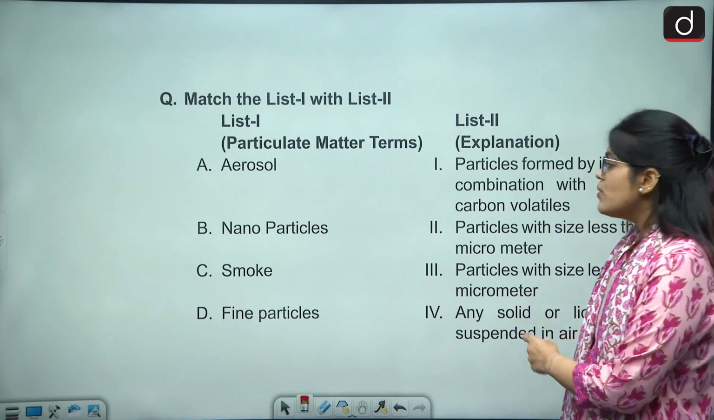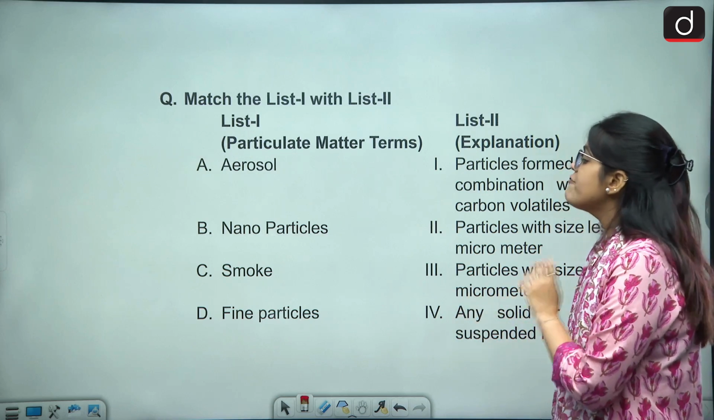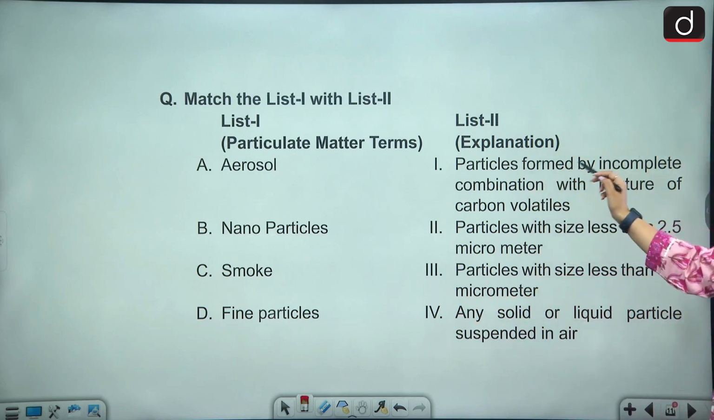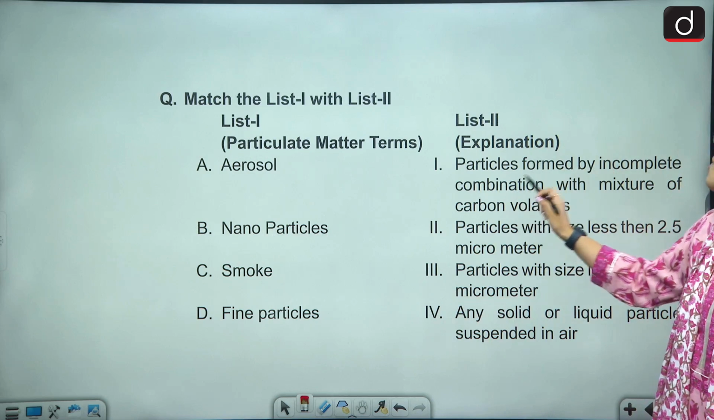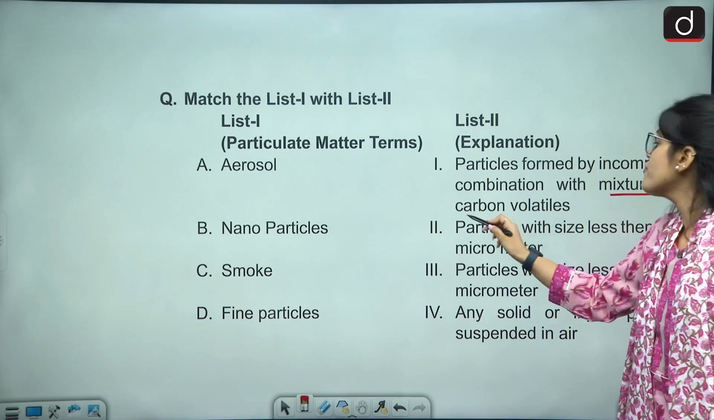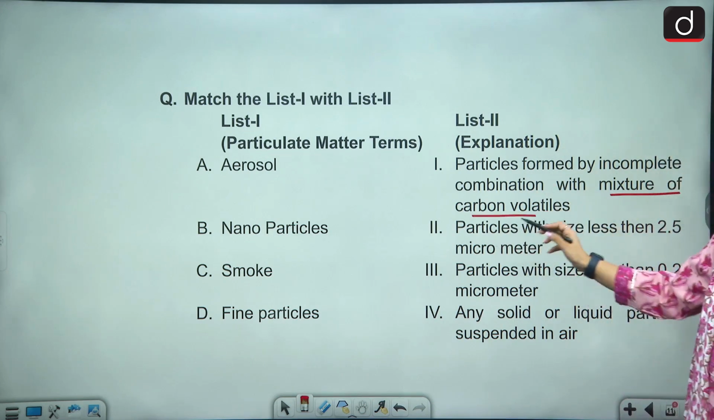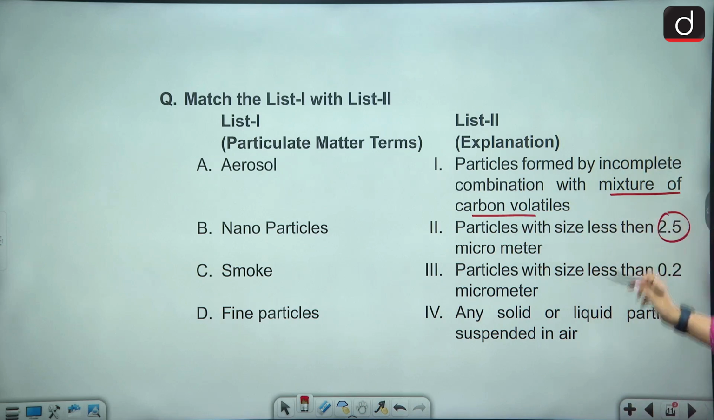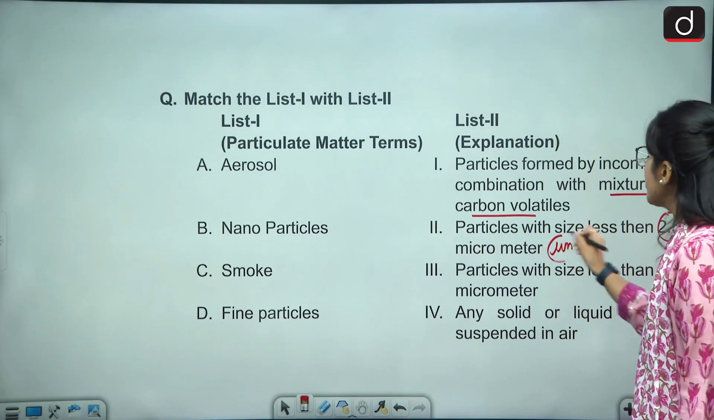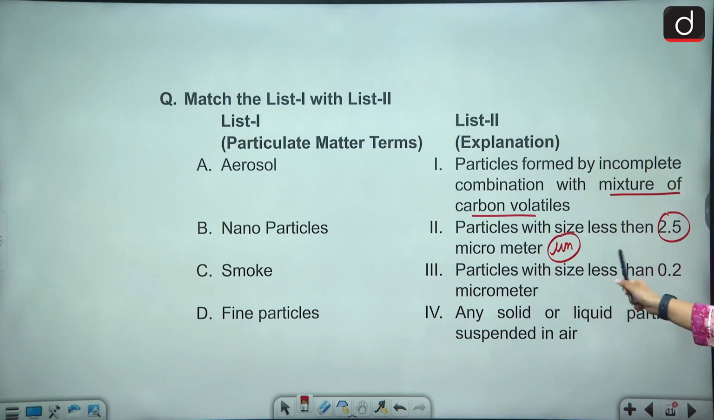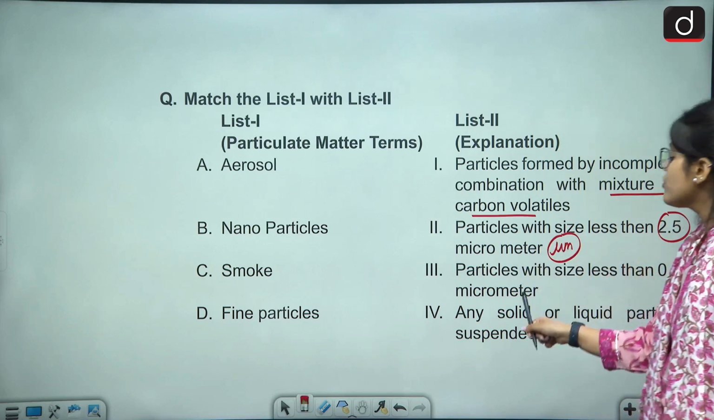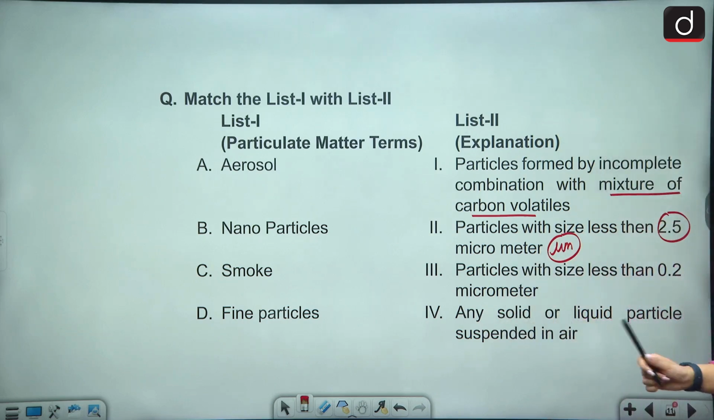Then we have aerosol, nanoparticles, smoke, and fine particles. Particles formed by incomplete combination with mixture of carbon volatiles. Particles with size less than 2.5 micrometer. कैसे लिखते हैं इसको? UM में, ठीक है. Then particles with size less than 0.2 micrometer or any solid or liquid particle suspended in the air. Aerosol, nanoparticles, smoke, as well as we have fine particles.